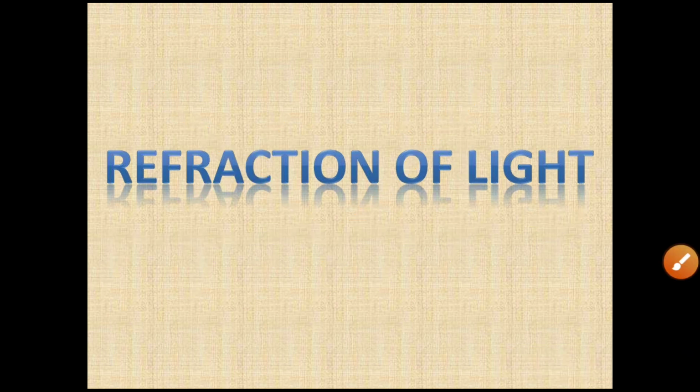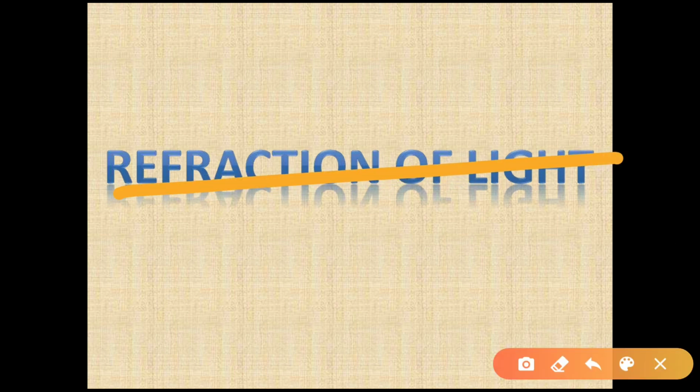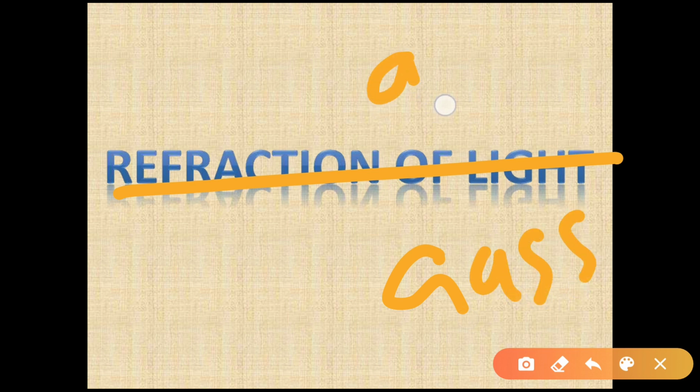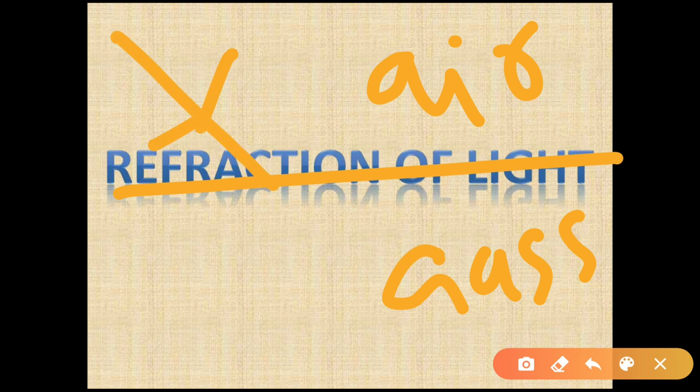But instead, suppose we have a transparent medium, that is, suppose here we have glass or water, anything, and here we have air. So here both media are transparent. When light is traveling from air to glass, somewhat it will reflect, but the maximum light will refract. That is, it will pass from one transparent medium to another transparent medium.